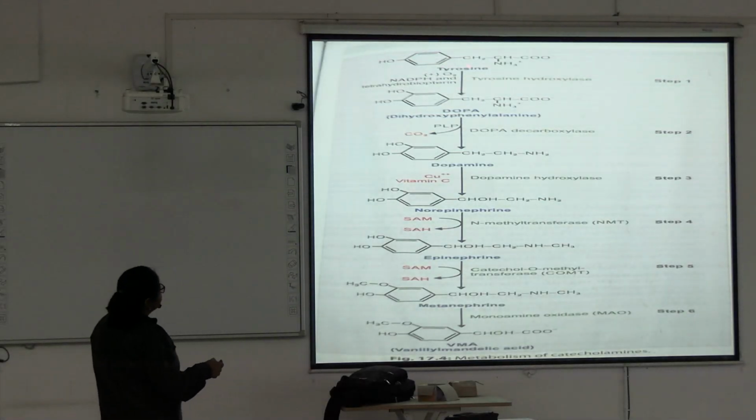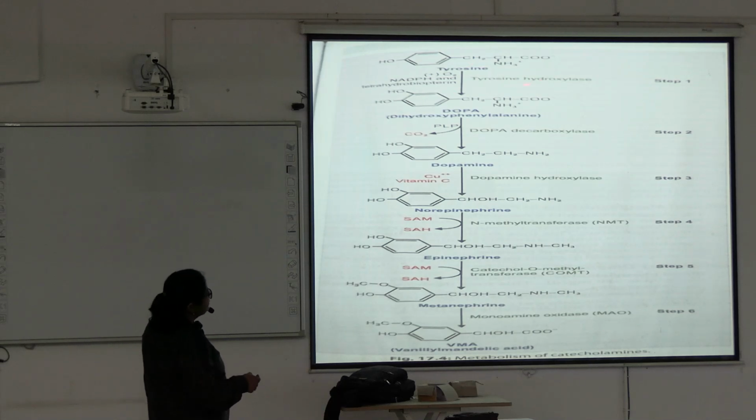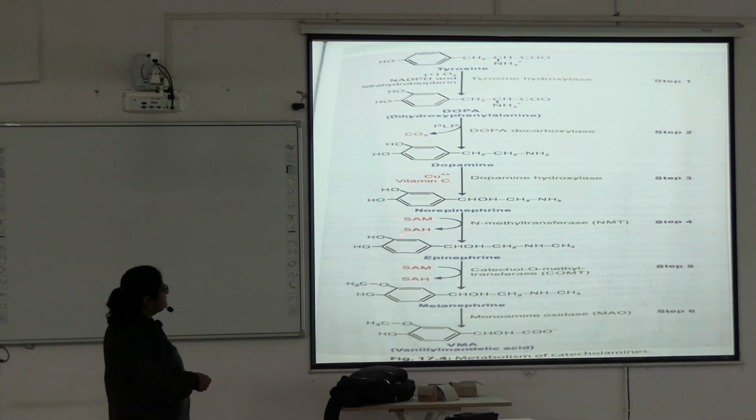Okay, these are the steps. Tyrosine by tyrosine hydroxylase converts to dopa. Dopa by decarboxylase, means CO2 is removed. Decarboxylation again requires pyridoxal phosphate. Dopamine is produced, then dopamine hydroxylase acts, which again requires copper and vitamin C, producing norepinephrine. Norepinephrine to epinephrine by N-methyl transferase. Here, since it is a methyl transferase, SAM is required, S-adenosyl methionine, which gives the methyl group and is converted to S-adenosyl homocysteine.